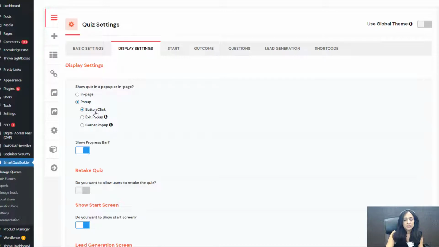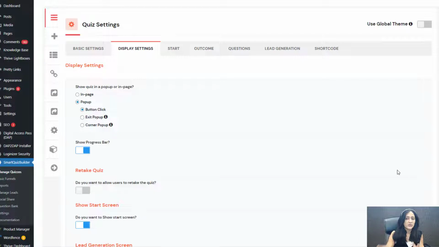So here I have selected pop-up and button click. You can see there are three different options. Button click, that's the one I'm using. I'm going to show you this. And there's also exit intent pop-up. This is a new option we have added that will allow you to add an exit intent quiz or exit intent survey that's going to show up as users are leaving the page on your site where you have activated it. So if you select this option and you publish it on your landing page, on your sales page, as users are leaving, it's going to show them that quiz or that survey. So that's another option. Corner pop-up, where it is going to pop up from the right bottom corner of the screen. And you can ask them whatever question you want.